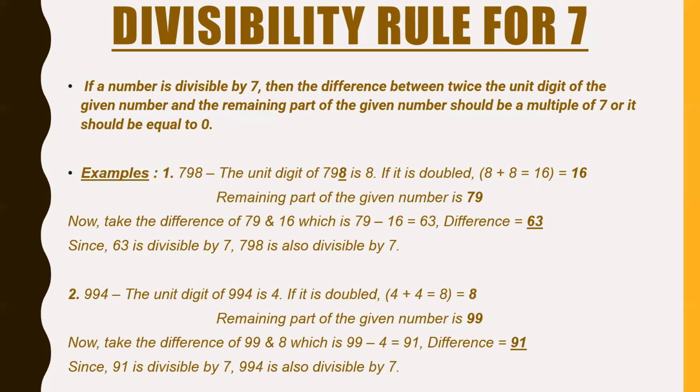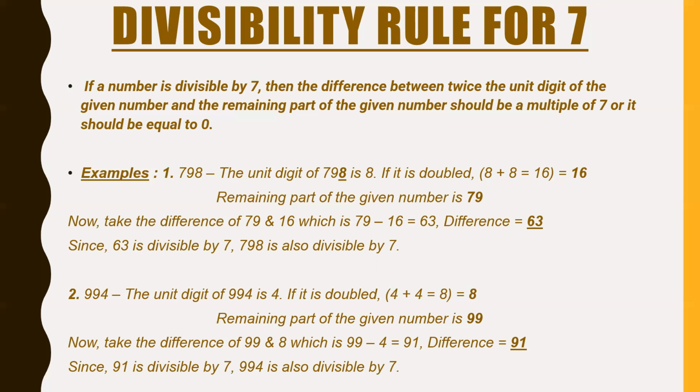994. The unit digit of 994 is 4. If we double it, 4 into 2, which is 8. The remaining part is 99. Now 99 minus 8 is 91. And we know that 13 sevens is 91. So the difference is 91, and because 91 is divisible by 7, 994 is divisible by 7.